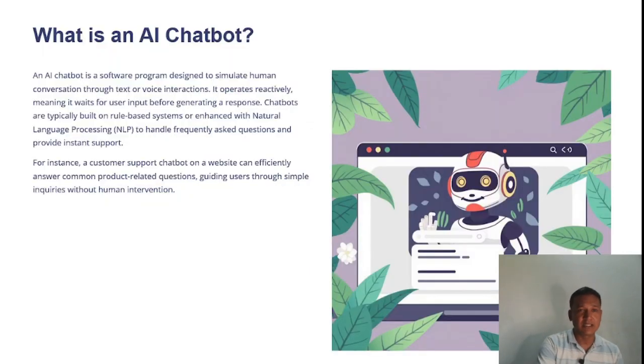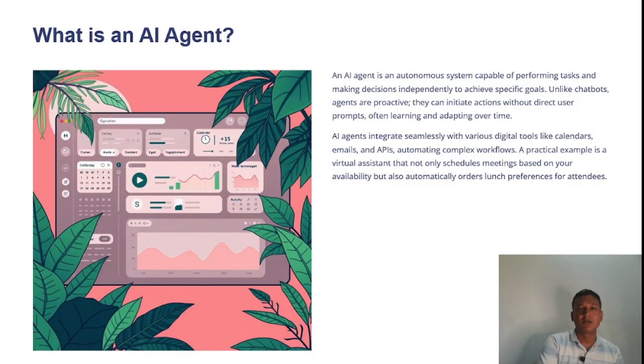You can see an AI chatbot is simply a software program designed to give you human conversation through text or voice interaction. Chatbots are typically built as a rule-based system enhanced with natural language processing. So it is very easy to differentiate between AI agent and AI chatbot.